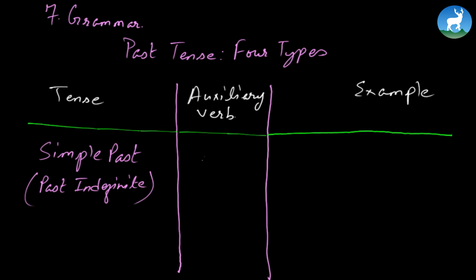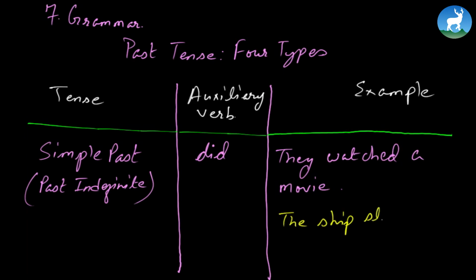Its auxiliary verb is usually did. See, it's simple past. And let's say the example here is, they watched a movie. The other example can be, the ship struck the rock. Remember, simple past, an event that happened somewhere in the past. It's also called past indefinite. Let's continue further, shall we?